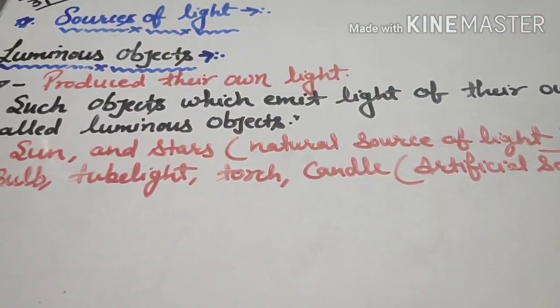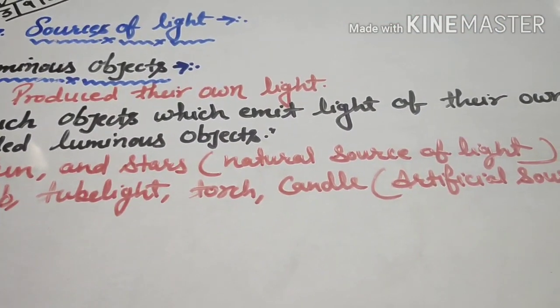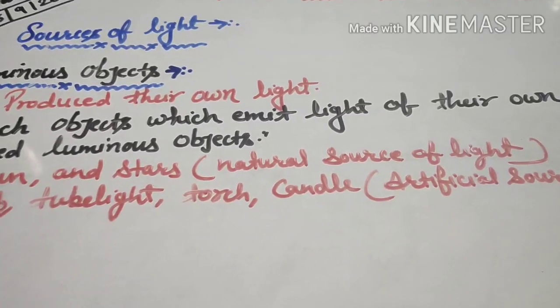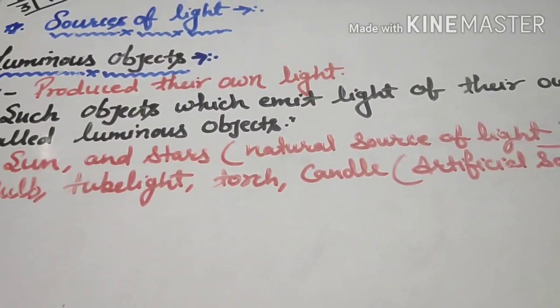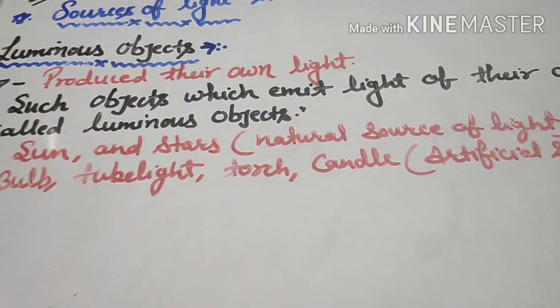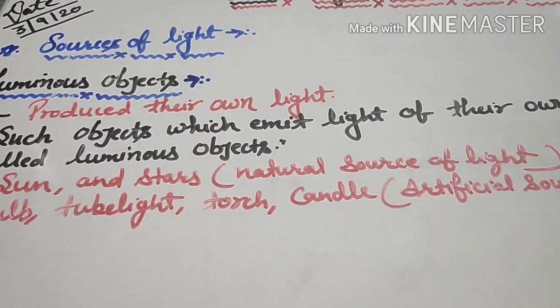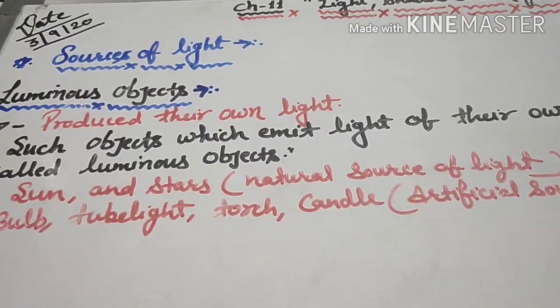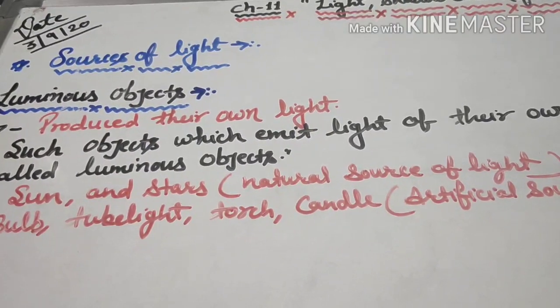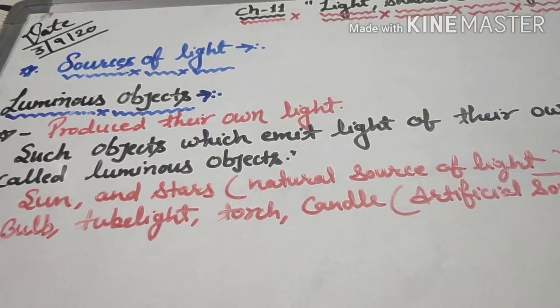You know that the sun and stars are natural sources of light, and they are luminous objects because they produce their own light. Bulb, tube light, torch and candle also emit light, and they are also luminous objects.